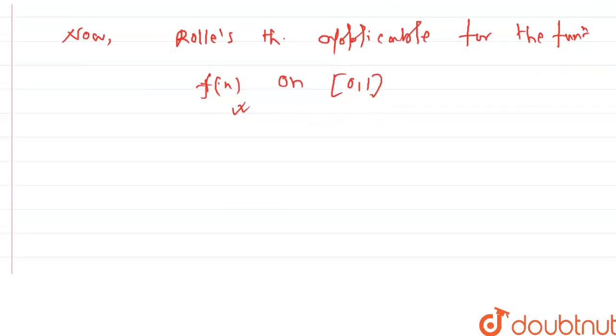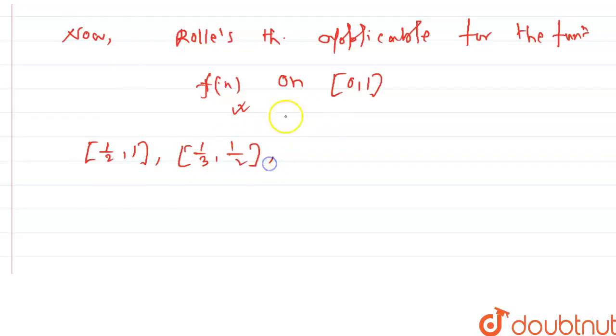If we consider the intervals, suppose half, 1 and 1 by 3, half and 1 by 4, 1 by 3 and so on.